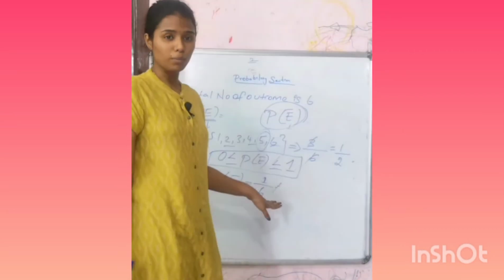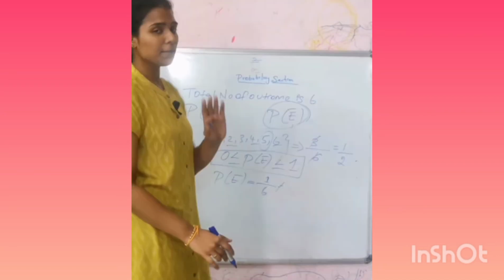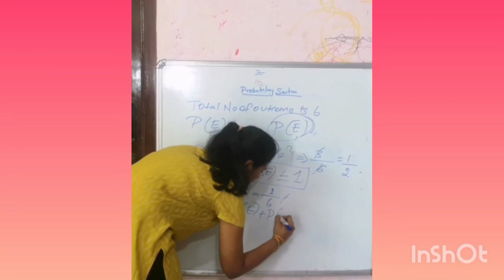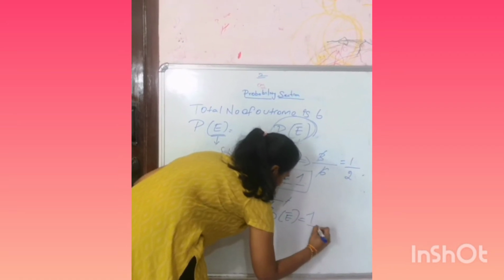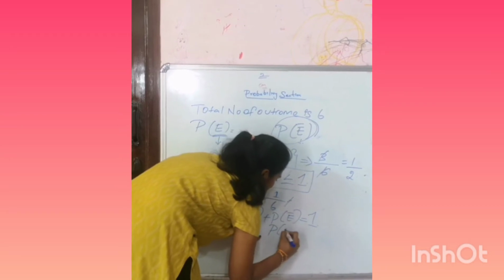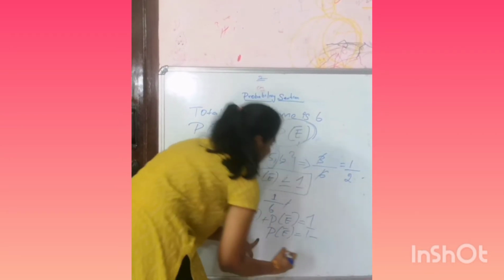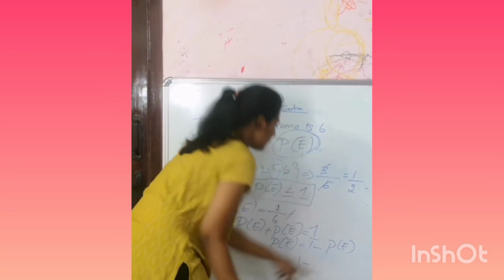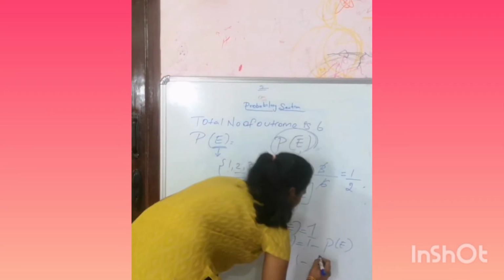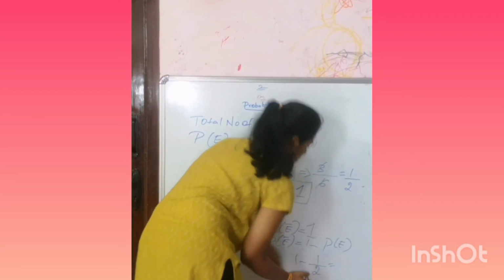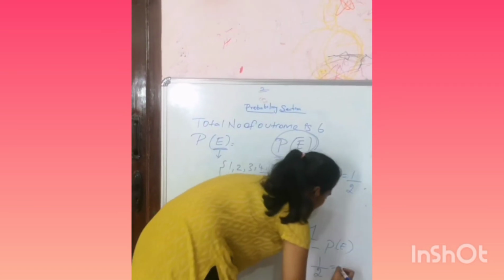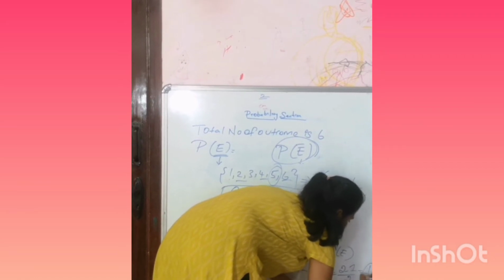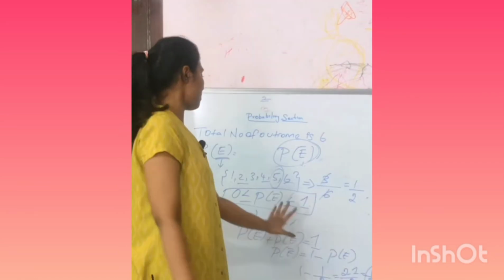When it comes to the probability of not getting a 5, that time we use the format P dash, which is 1 minus P. So we find P dash is 1 minus 1 by 6. And for the coin, 2 minus 1 divided by 2 is equal to 1 by 2, so we get the same answer.